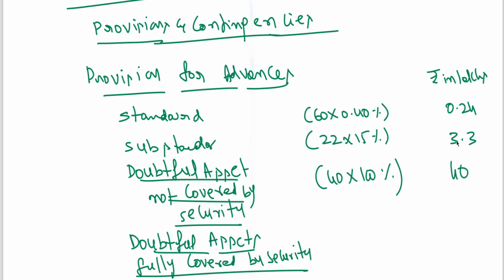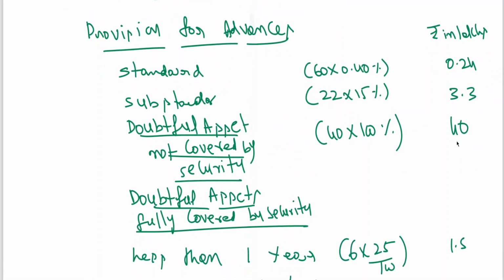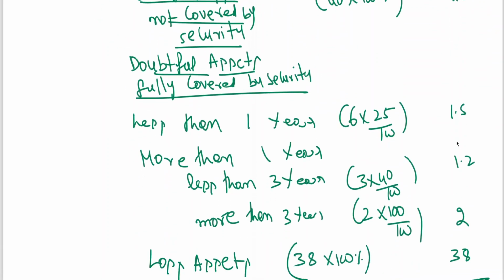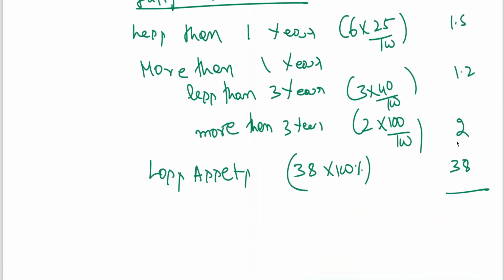Okay, sorry. 0.24 plus 3.3 plus 40 plus 1.5 plus 2 plus 38. It is coming to 85.04.